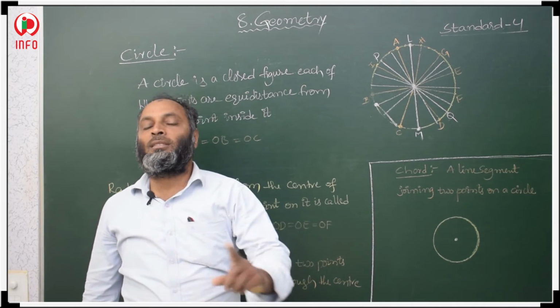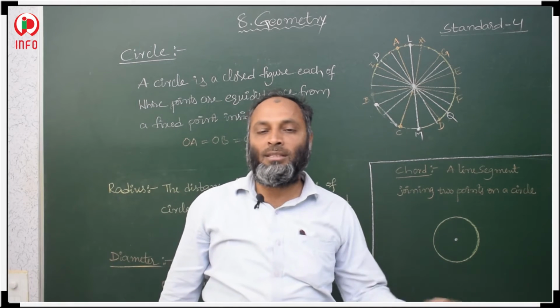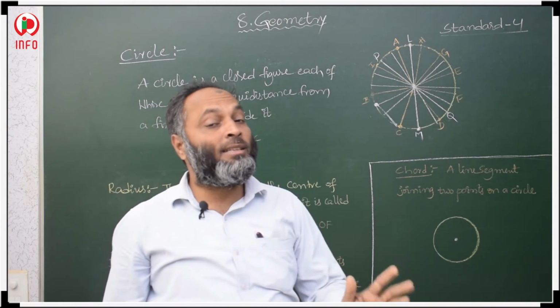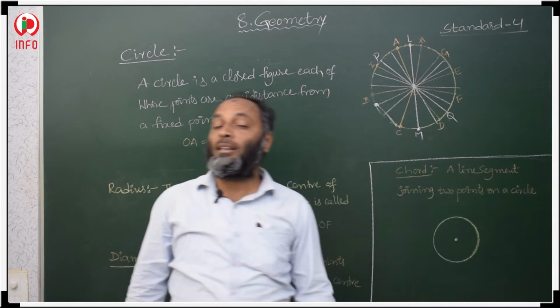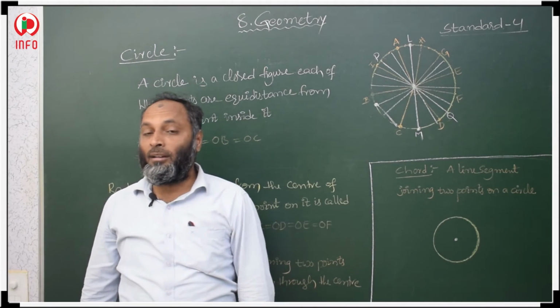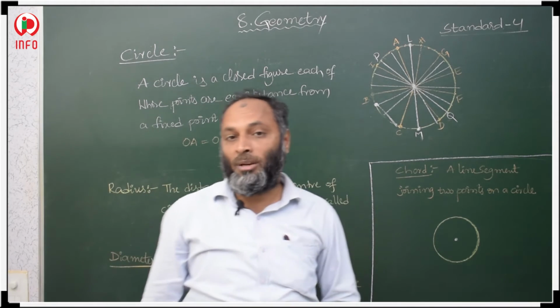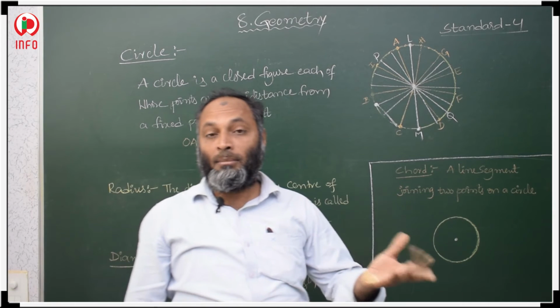Diameter length is always double the radius. Radius length is half the diameter. These two things you have to remember. Diameter is double the radius.